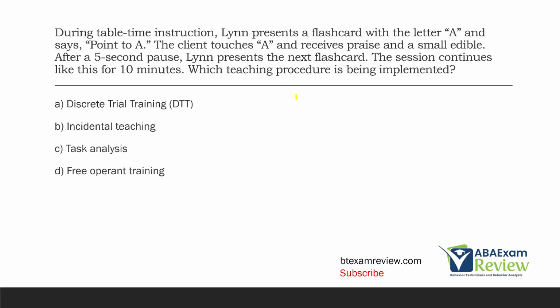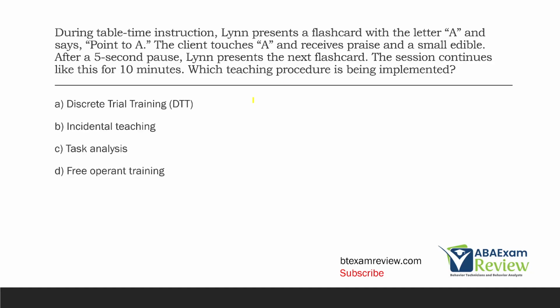During table time instruction, Lynn presents a flashcard with the letter A and says point to A. The client touches A and receives praise and a small edible. After a 5-second pause, Lynn presents the next flashcard. The session continues like this for 10 minutes. Which teaching procedure is being implemented?